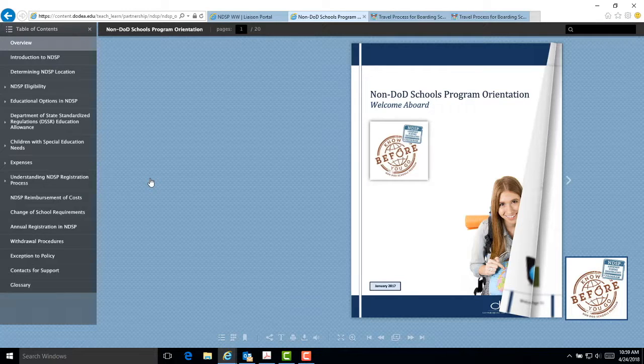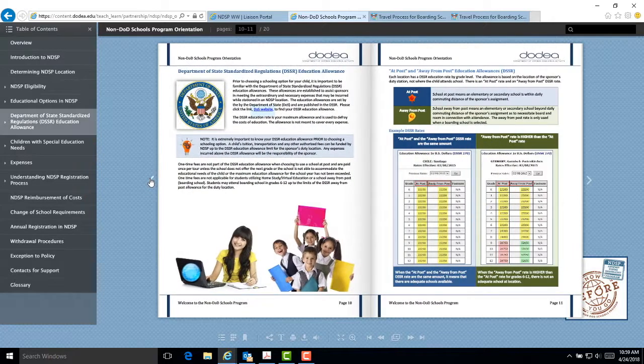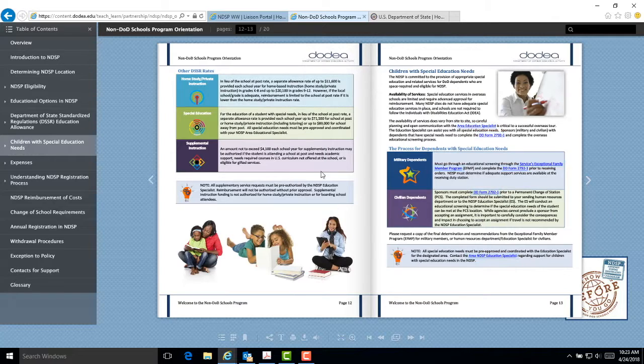You will find more information about at post and away from post allowances on page 11 in the sponsor orientation booklet. For more information on other DSSR rates, go to page 12 in the sponsor orientation booklet. Pre-authorization is needed for these services, such as home study, special education, and supplemental instruction, and must be pre-approved and coordinated with the Region NDSP Education Specialist.